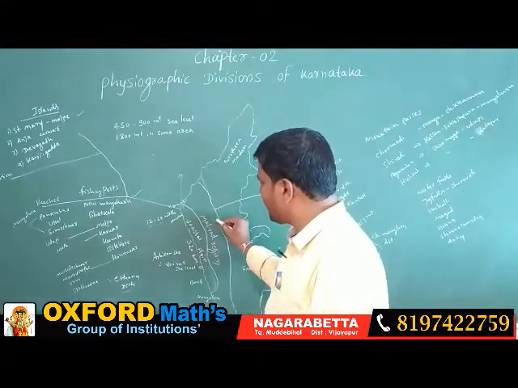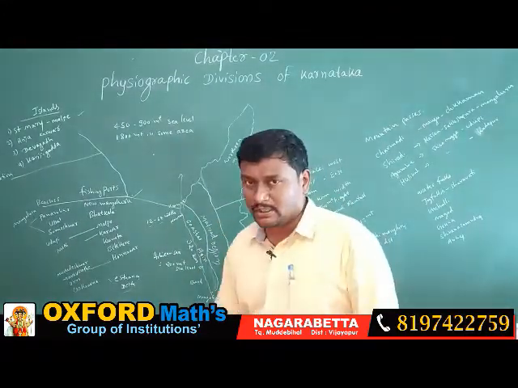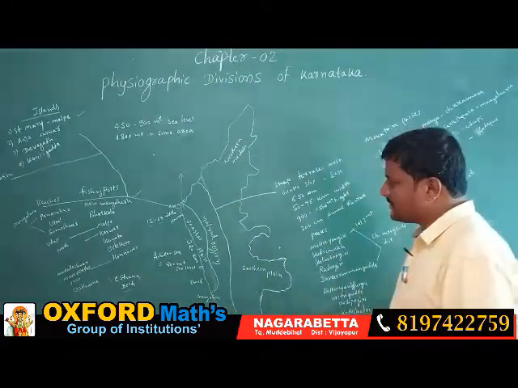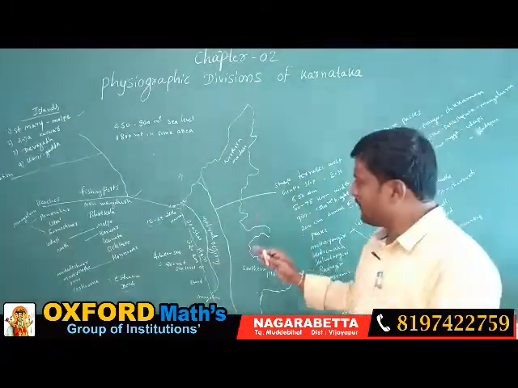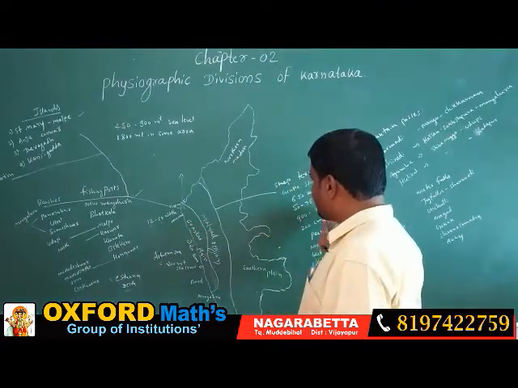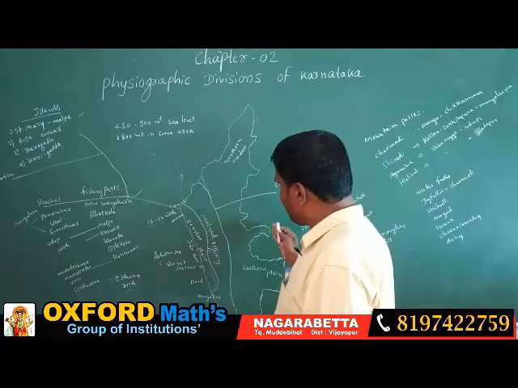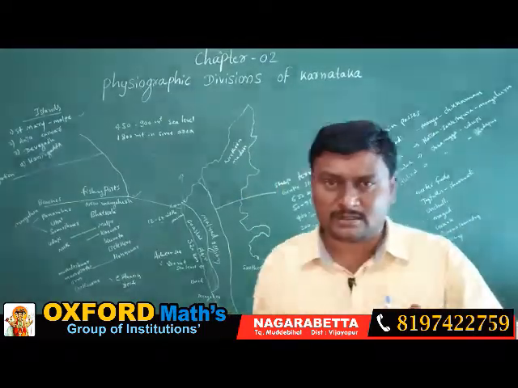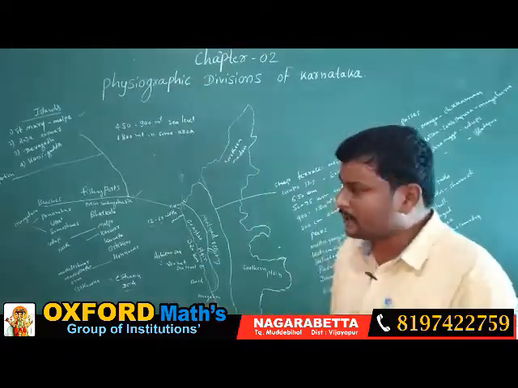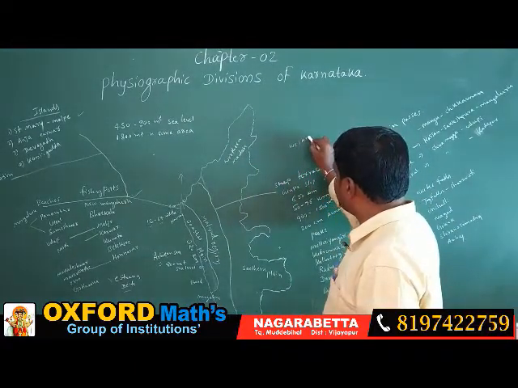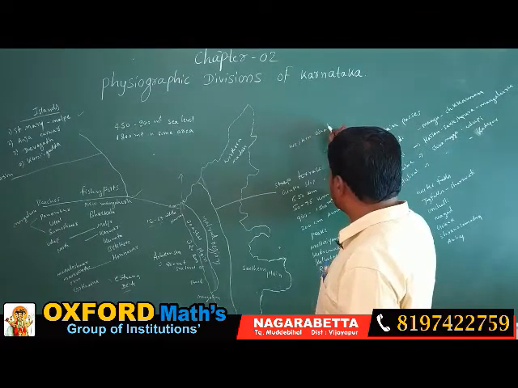Another important concept we are going to study today is the Malnad region. So where is the Malnad region situated on the Karnataka map? On the west side there are coastal plains, and on the east side there is the northern Maidan. In between, the Malnad region is stretched. The Malnad region of Karnataka is also called the Western Ghats.